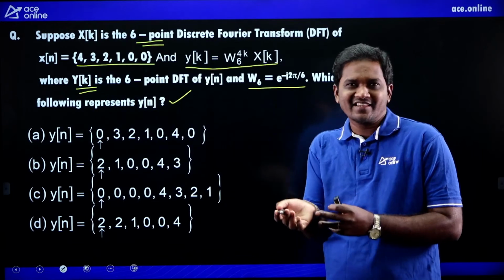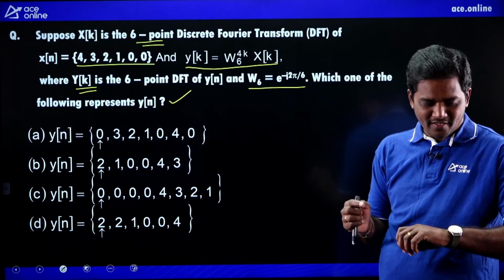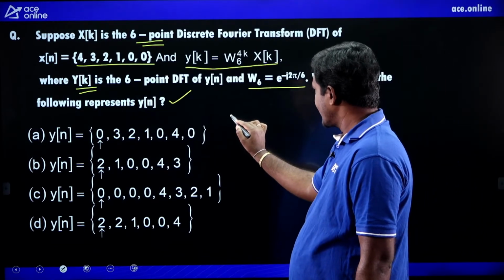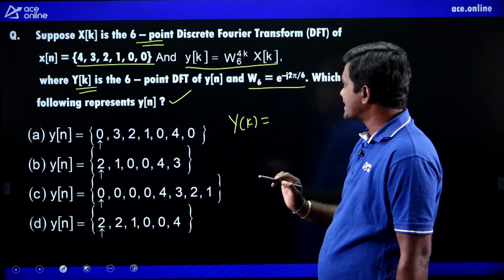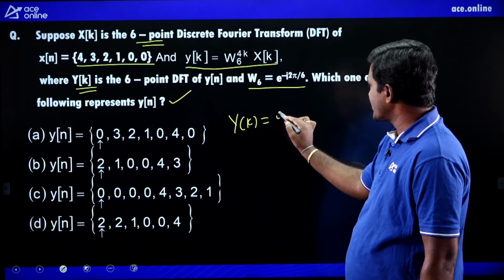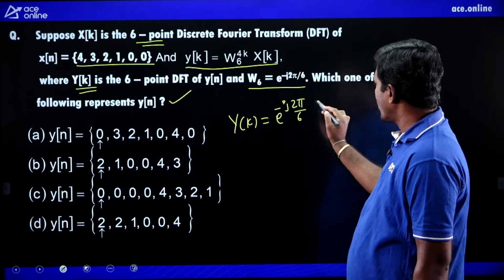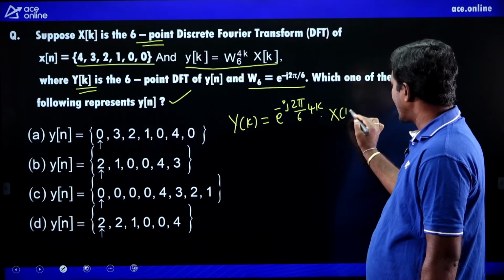The question looks lengthy but the answer is very small. If you know the property statement, the answer is going to be very small. Here, capital Y of k equals W6 power 4k, where W6 is e power minus j 2 pi by 6, whole power 4k, into capital X of k.